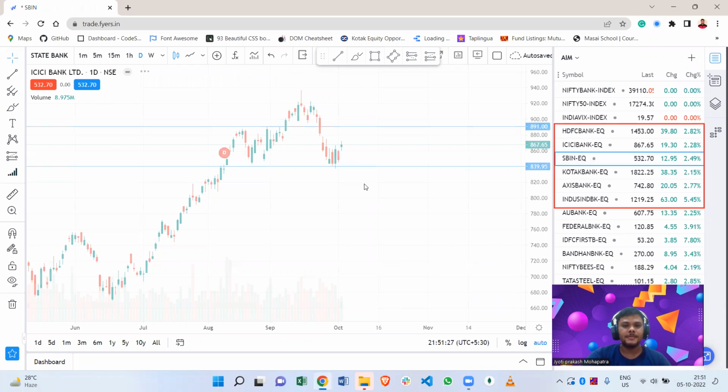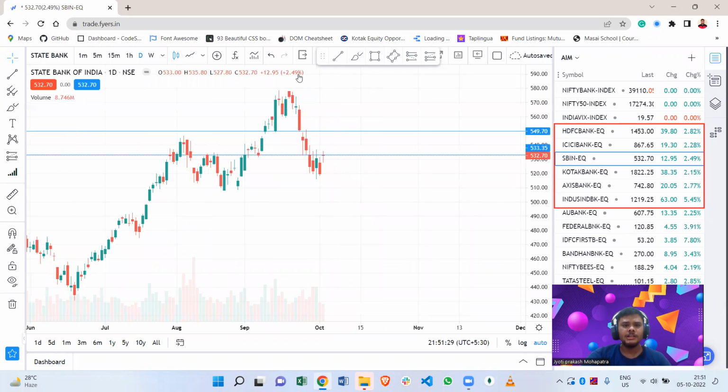Let's look into SBI Bank. And here you can see that SBI made a doji candle, which is an indecisive candle. We can assume that if tomorrow the market closes above 530, then we can easily take a trade for small quantity, and our small target will be 540.